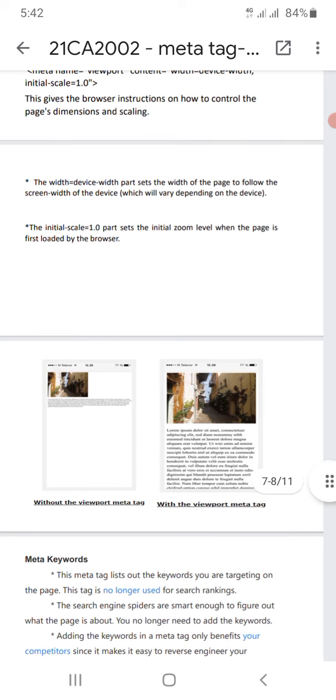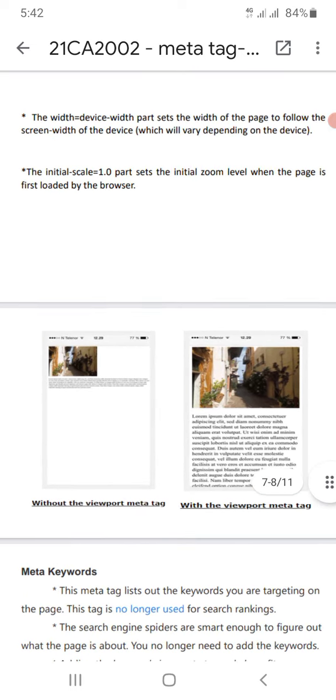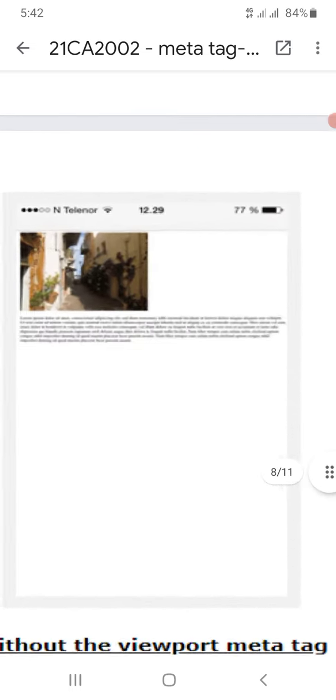I will show you the result of meta tags when we use them in writing web pages. If you are not using the meta tags while writing the HTML code, the screen will look like this.